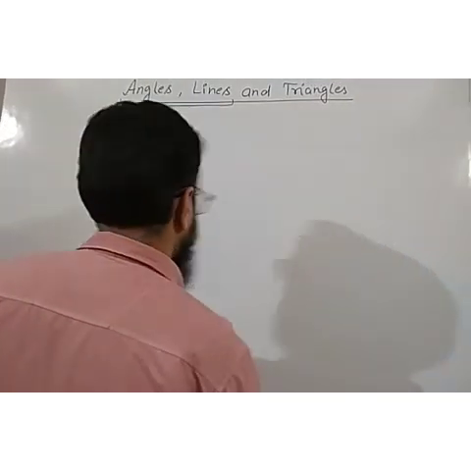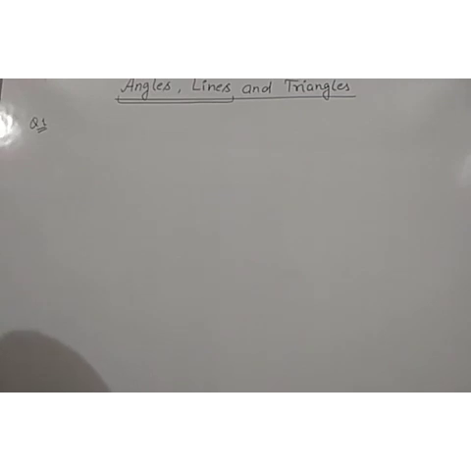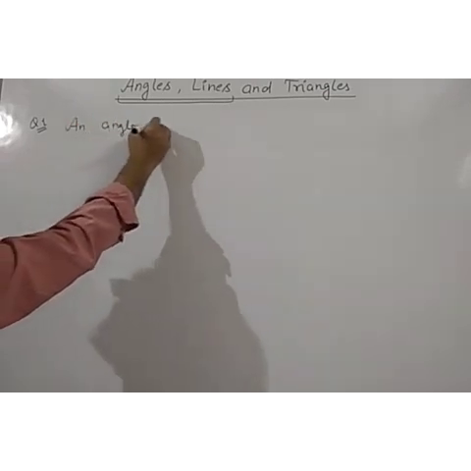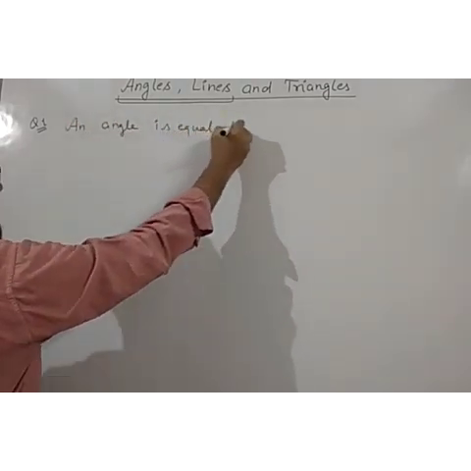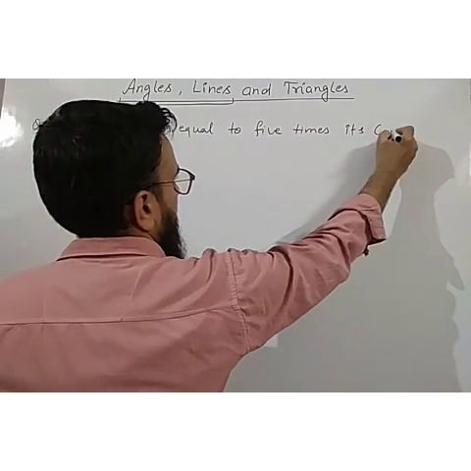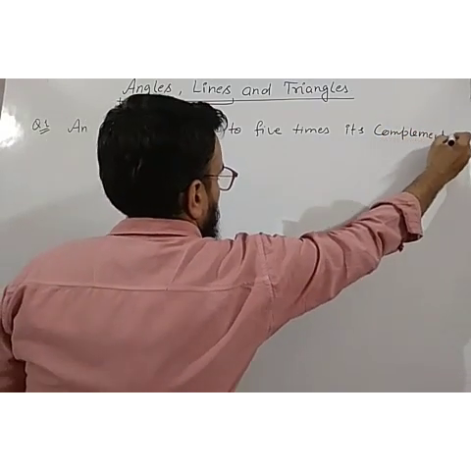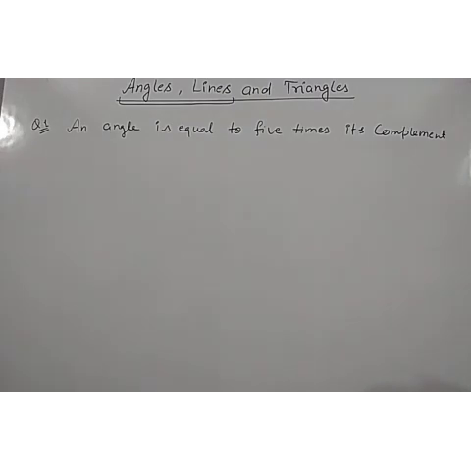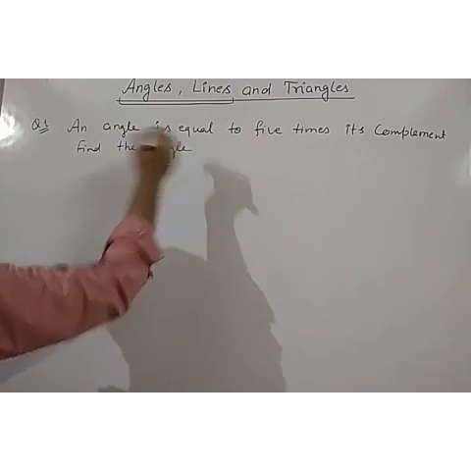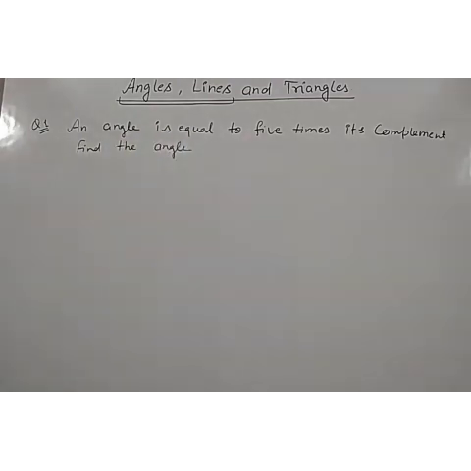There are word problems based on this. An angle is equal to 5 times its complement. Then find the angle. Okay, so this is our question: an angle is equal to 5 times its complement, and we have to find the angle.